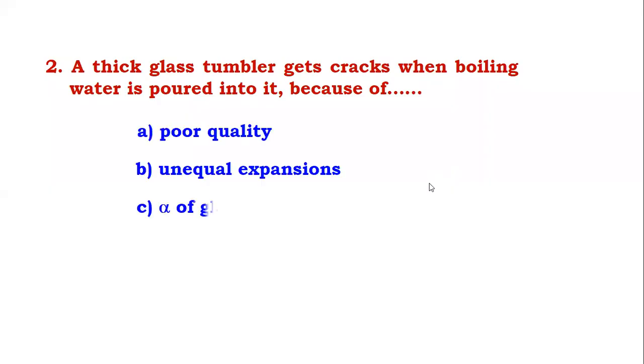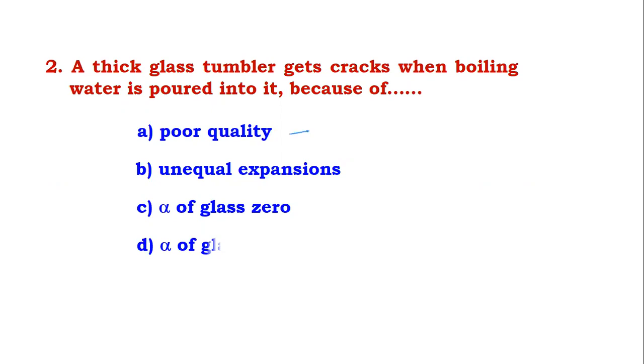Now the next question: a thick glass tumbler gets cracked when boiling water is poured into it because of. Listen, many times you have already seen this. When boiling water or hot water is poured into a glass, it immediately cracks.